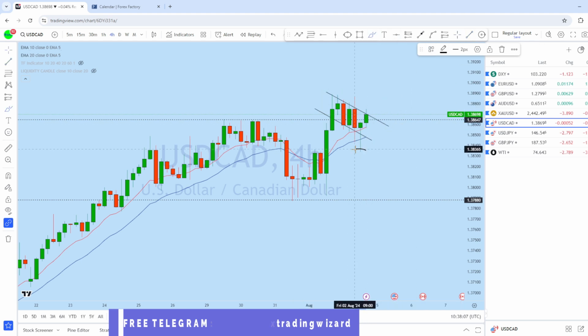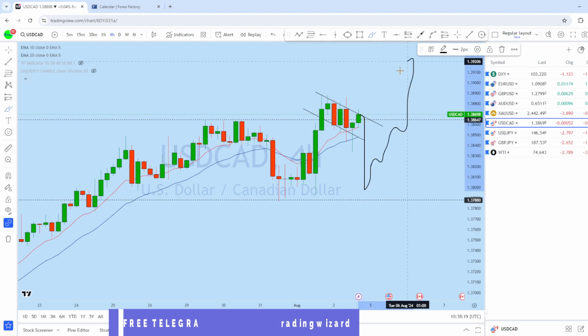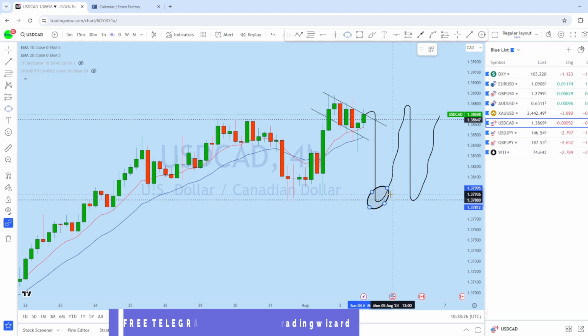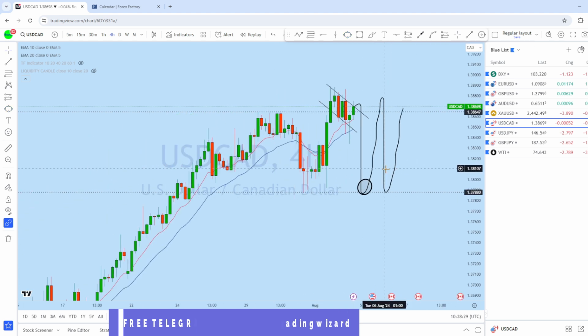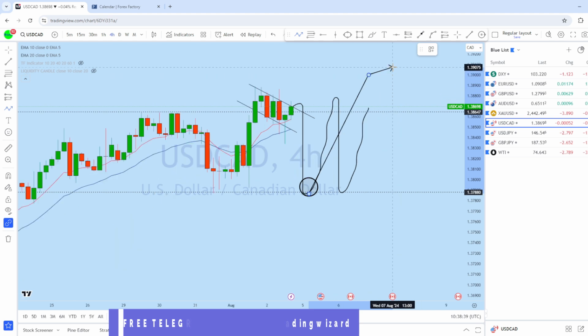We can see the market has broken below and has gone back to the bull flag, and I think the price may require a deeper liquidity grab before it bounces back to the upside, and we could see even a consolidation pattern in that area on dollar CAD. So this is where I will be waiting for a potential deeper pullback, especially if we see dollar CAD has broken any of this important liquidity zone. We will be looking for going long with a high probability trade setup.